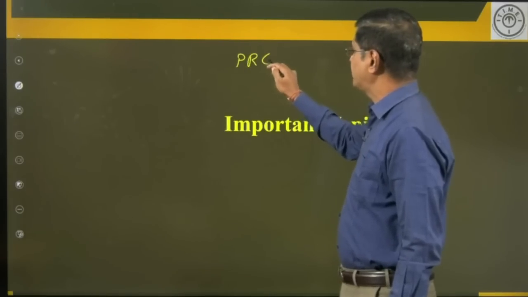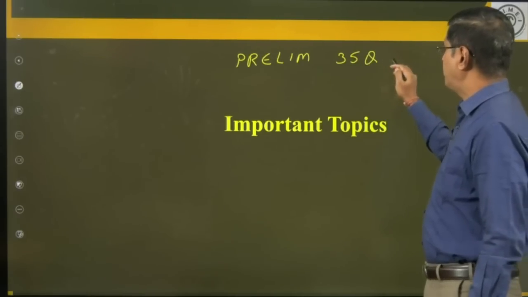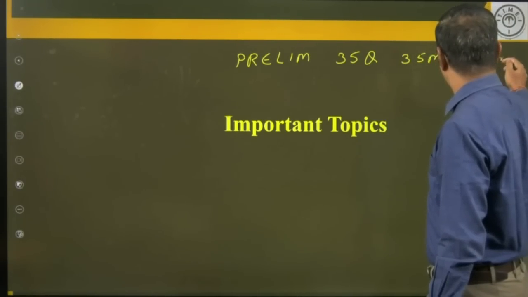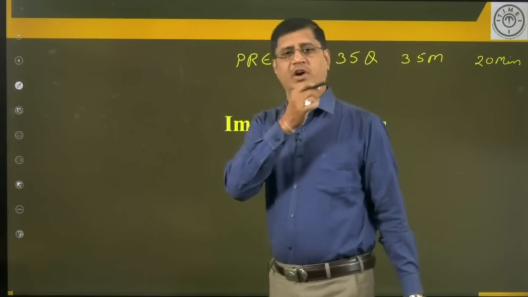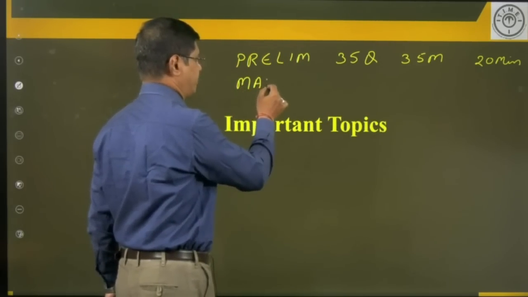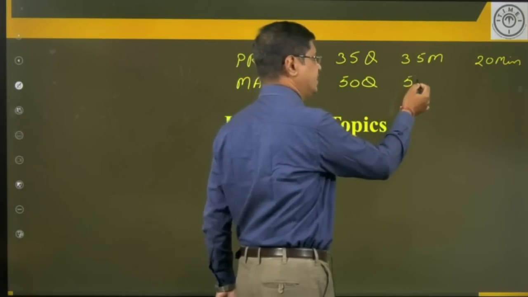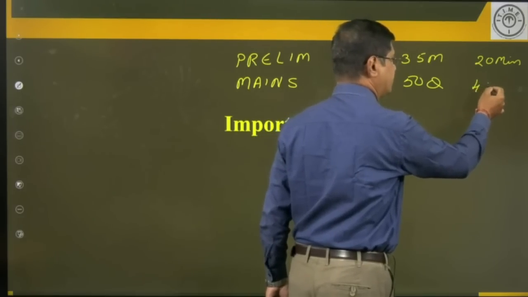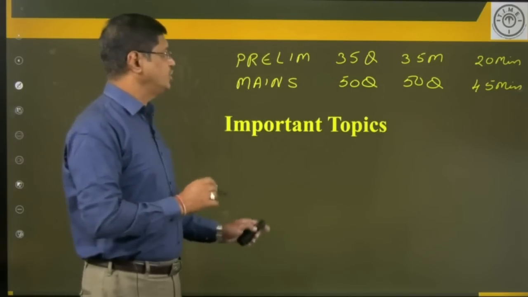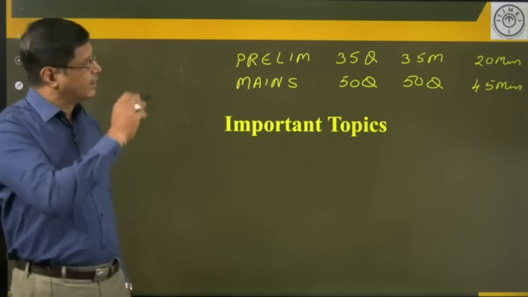Dear students, in the preliminary examination, the number of questions is 35 and the marks are also 35, whereas the time limit to answer these questions is only 20 minutes. Of course, you are aware of all these points; just for your information, I am giving this. When it comes to the mains examination, the number of questions is 50 and the marks are also 50, and here the time limit is 45 minutes. Please remember, this is a very important thing. So this is about the number of questions, the marks awarded for this area and the time limit.